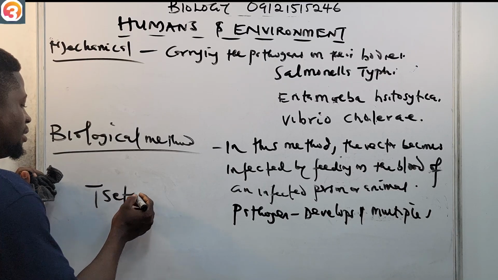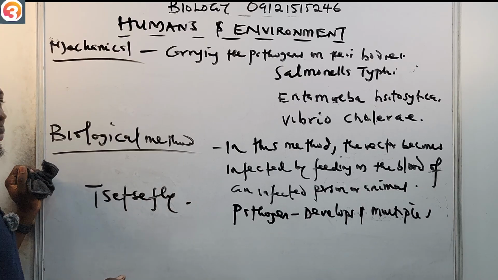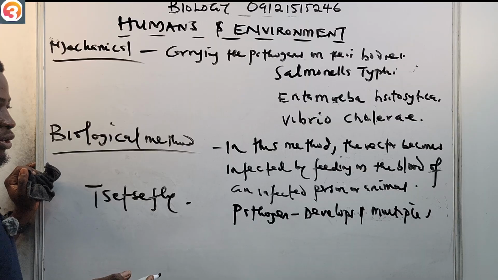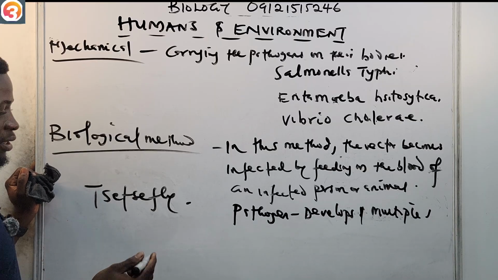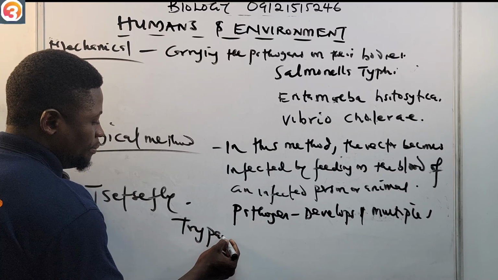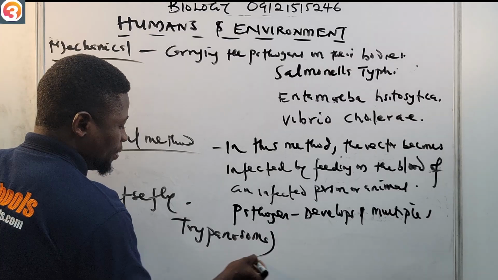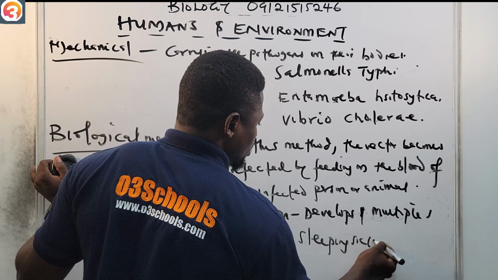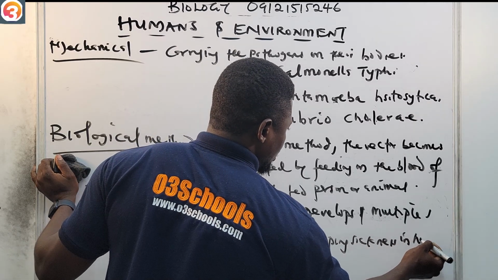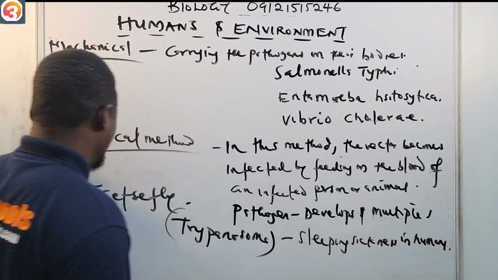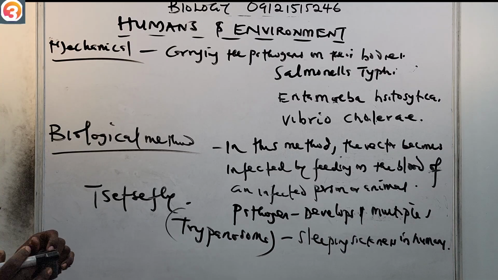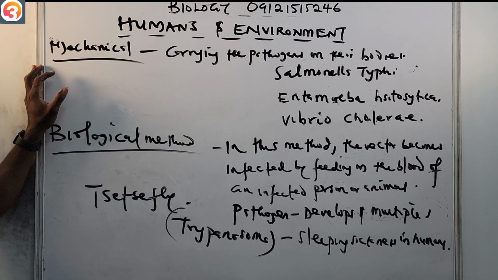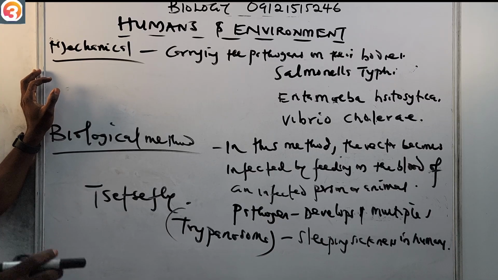If it feeds on the blood of an infected person and then transfers trypanosoma, this trypanosoma causes sleeping sickness in humans. So an example is a fly which carries the trypanosoma and causes sleeping sickness in humans.